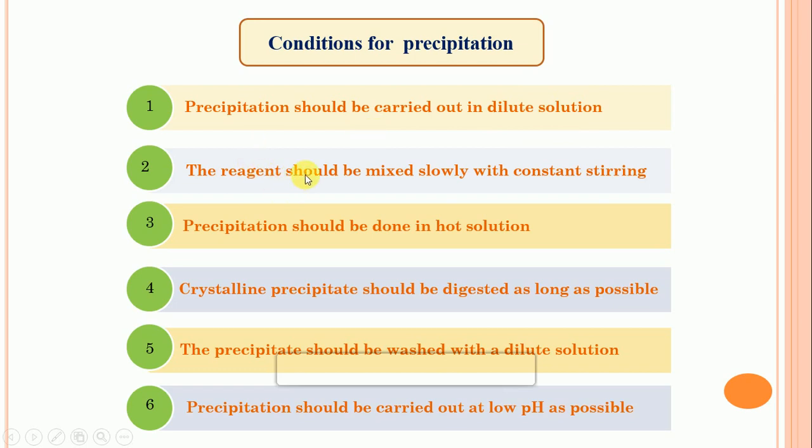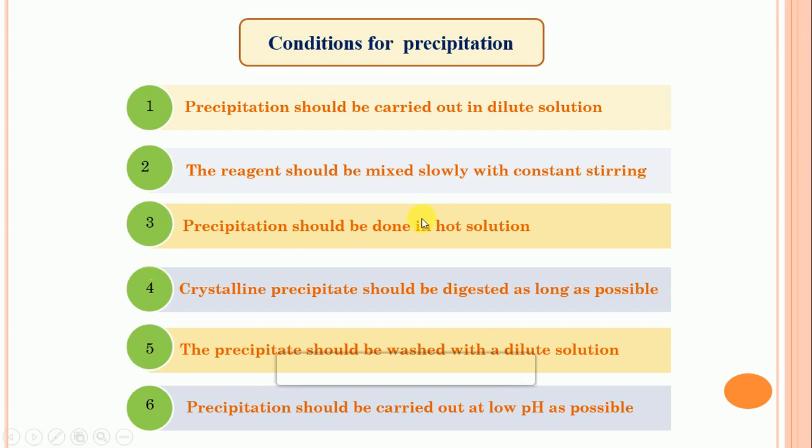Then the second condition: the reagent should be mixed slowly with constant stirring, because it keeps the degree of supersaturation very small and allows the growth of larger crystals. So add the reagents very slowly with constant stirring, and due to that the supersaturation of the solution is very small and it allows the growth of larger crystals. So that is the second condition for precipitation.